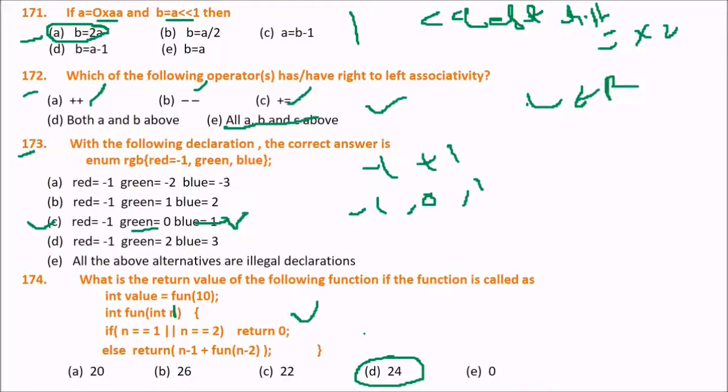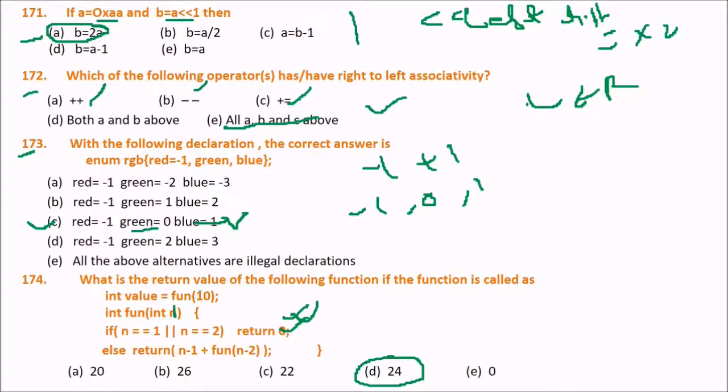What will happen is you will get 9 plus 7 plus 5 plus 3 plus 0. Otherwise, it will return n minus 1 plus function(n minus 2), and if n equal to 1 or n equal to 2, it will return 0. So what will happen here in this function? If n equal to 1 or n equal to 2, it is going to return 0. Otherwise, it is going to return n minus 1 plus f(n minus 2).